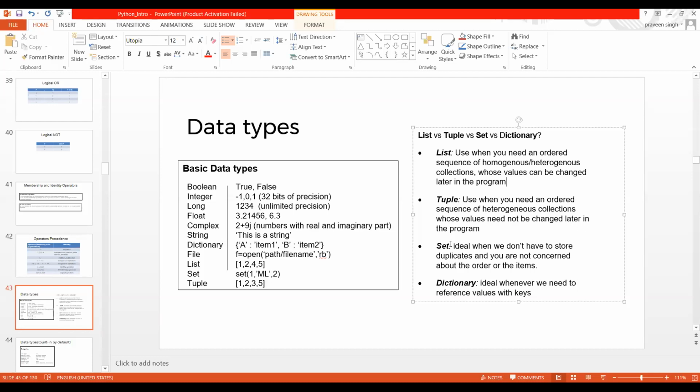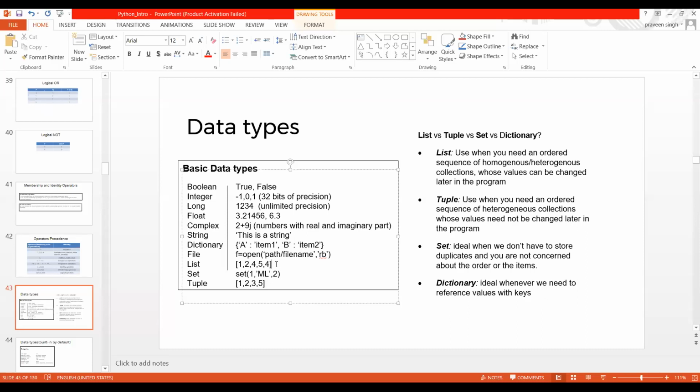Now how exactly can you differentiate among list, tuple, and set, and how do we define them? Here I have mentioned for you, the syntax of the list looks like this, you can see. Now a set has this kind of braces. Now the tuple has this one, and here I can write it in front of you.